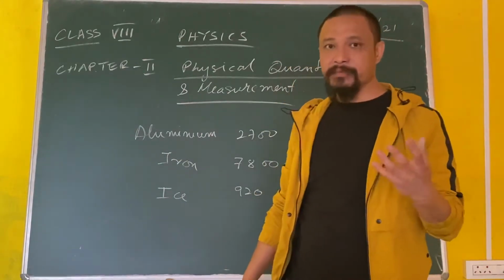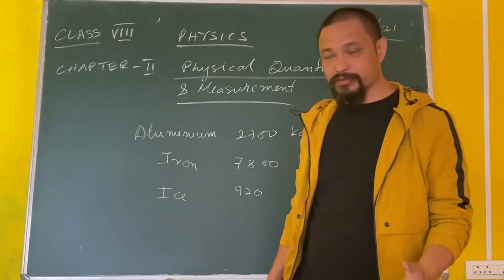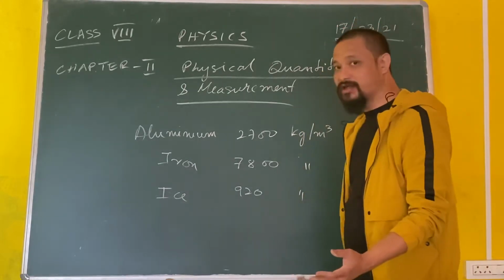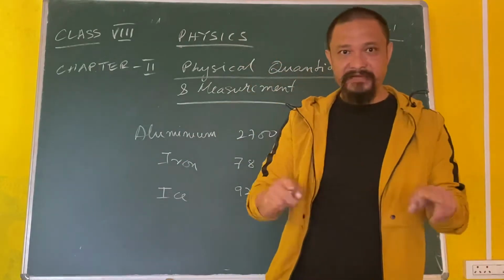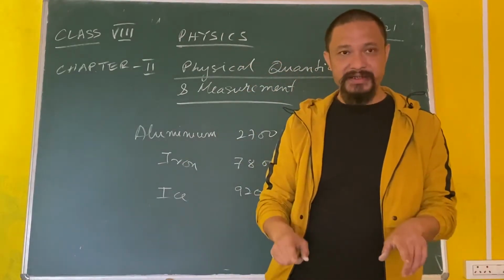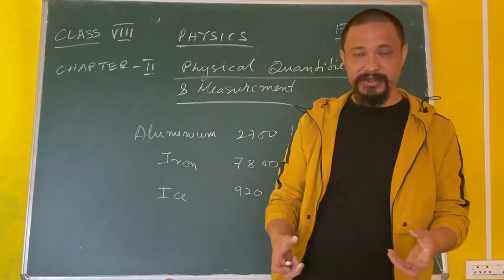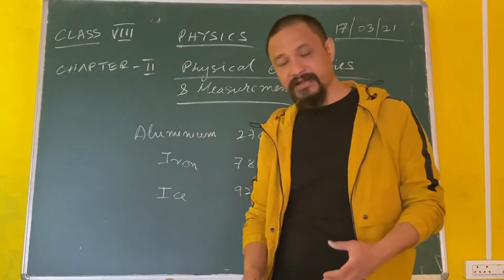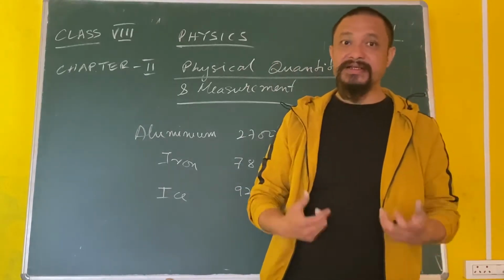The more dense a material, the heavier it will be. Understood? Density directly relates to molecules. If there are two substances and the volume is the same, but one substance is heavier than the other, how does that happen? The substance which is heavier, its density is higher.